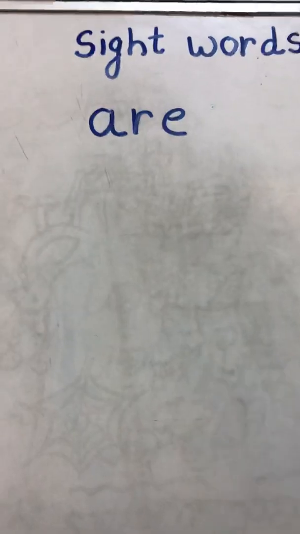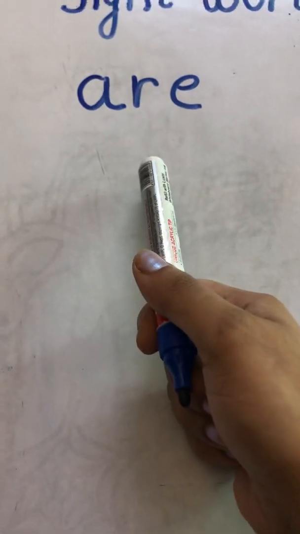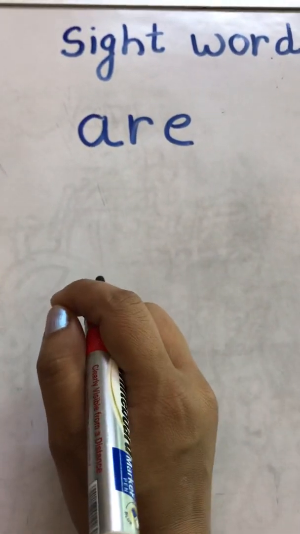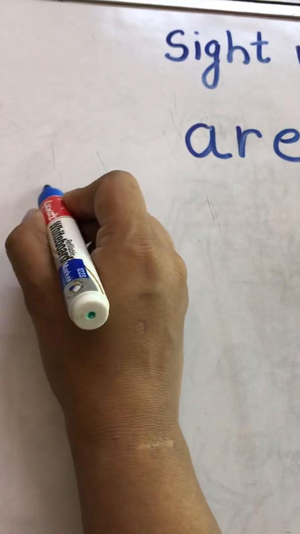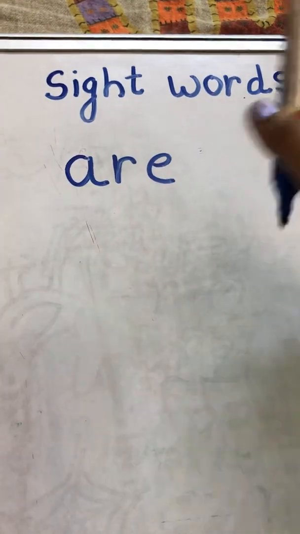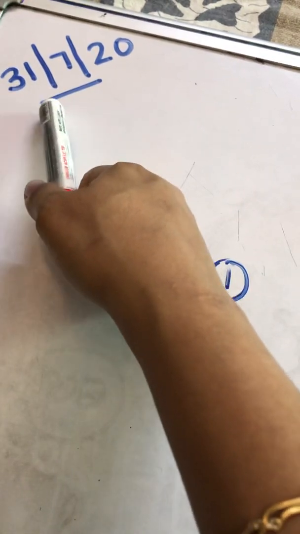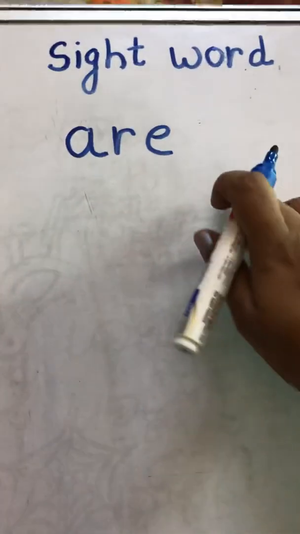So today we will do one new sight word, and the new sight word is are. So kids, what you have to do, you have to memorize this word are. I'm going to write some sentences over here, and you all know, you have to take help of your parents. They will write these sentences in your notebook and you have to circle are. So put the date on the top, and the date is 31st July 2020. So 31, and which month is going on? July. And put the heading on the top, sight word are.